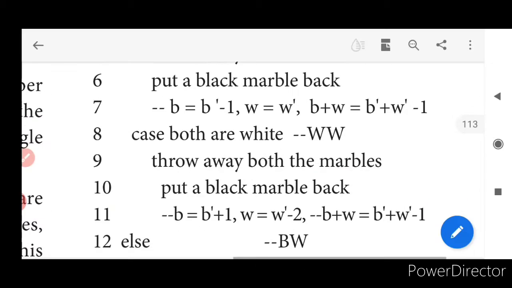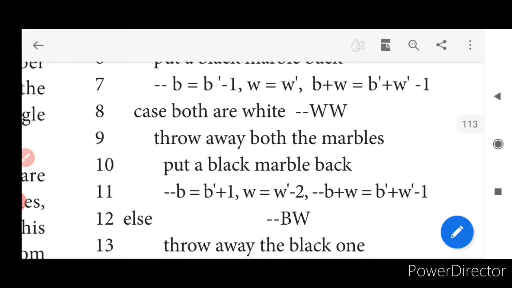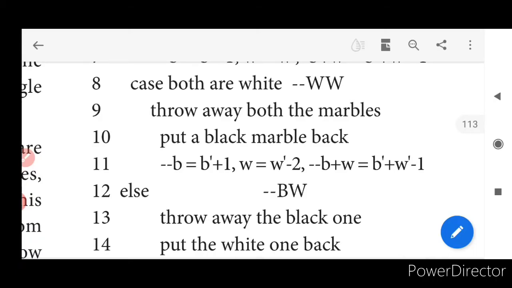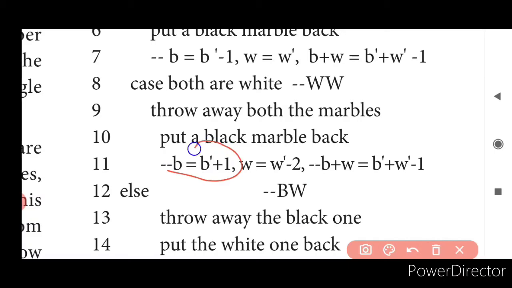Now in case both are going to be white, the marbles that I pick, what will happen? Both the white will be going out and I will be placing one black inside. So what will be the formula now? See, B will be adding up with 1. Since it is both white, what will happen? White all I'll throw outside, isn't it? So what will be the formula now? B plus W minus 1.